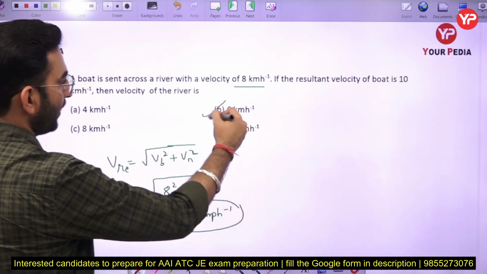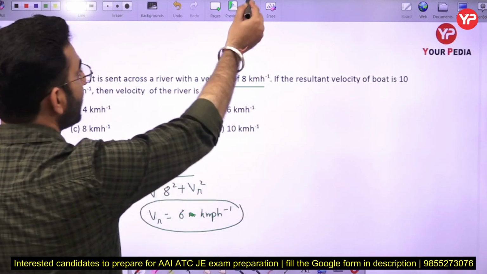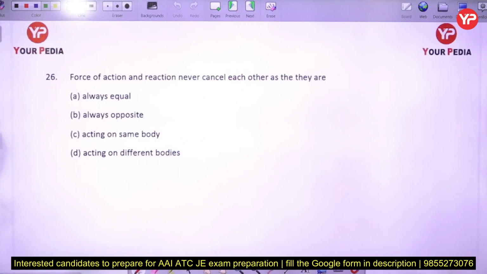So option number B will be the correct answer in this case. Okay, now the next part: force of action and reaction never cancel out each other, as they are always equal, always opposite, acting on the same body.